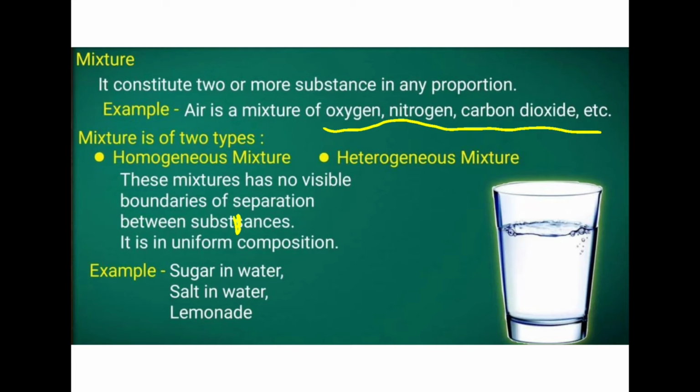An example is sugar in water. When we add sugar to water, it dissolves and we cannot see the dissolved sugar. The dissolved sugar is the solute, the water is the solvent, and we are making a solution, which is a mixture of sugar and water. Similarly, salt and lemonade are examples of homogeneous mixtures. Understood? There are no visible boundaries or separation. We cannot see the solute and solvent separately; we can see a clear solution.